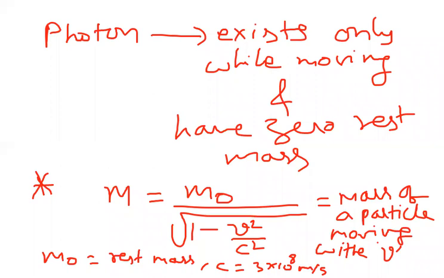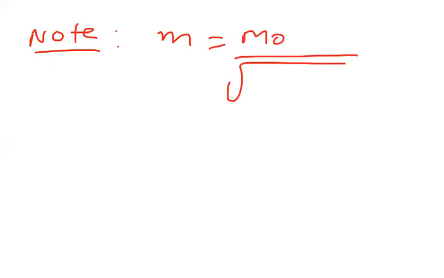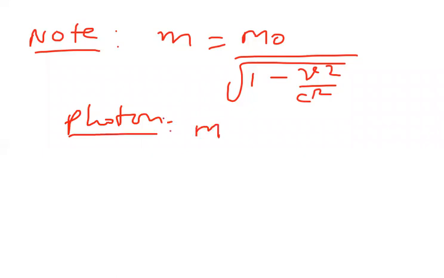So what we have to understand here is that the mass also varies. Just now we noted how the mass varies: m is equal to m naught by square root of 1 minus v square by c square. For a photon, I told the rest mass is zero. How is it zero, sir?